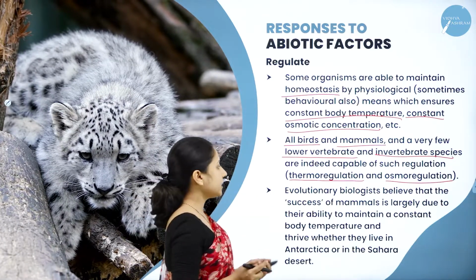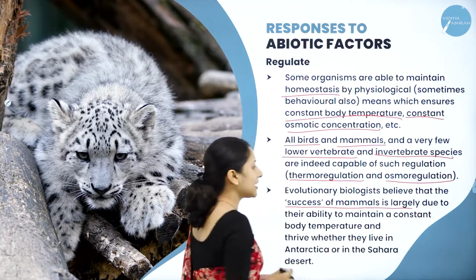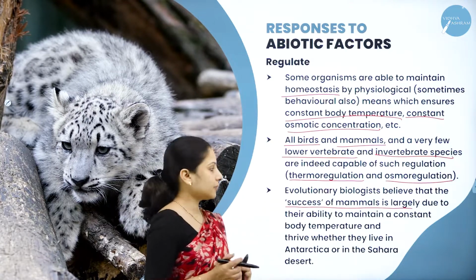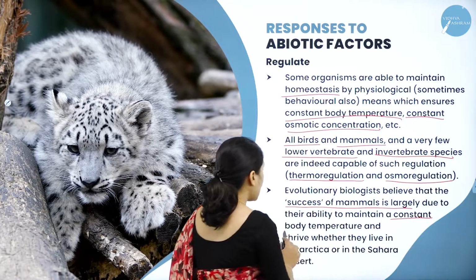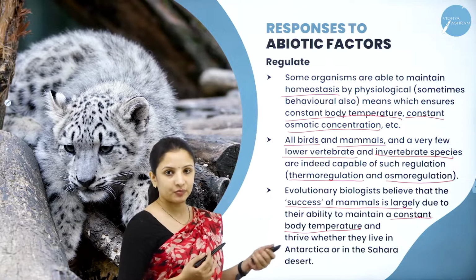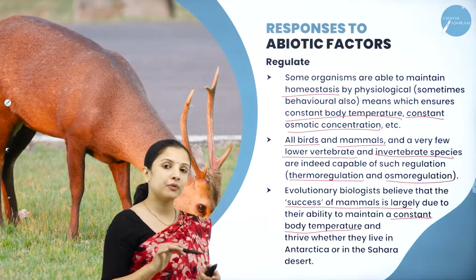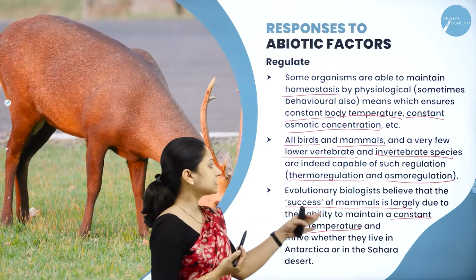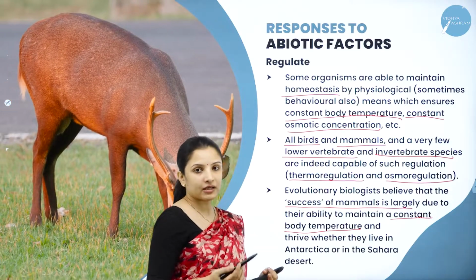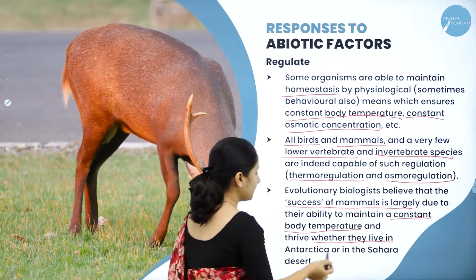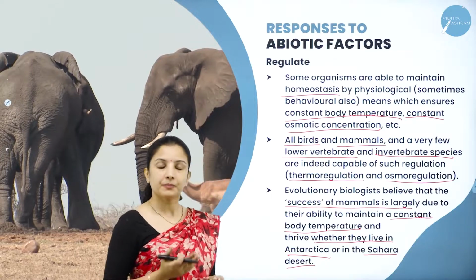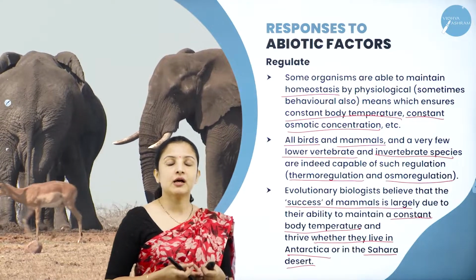Evolutionary biologists usually believe that the success of mammals is largely because of their ability to maintain a constant body temperature. So mammals are more capable of surviving when compared to other organisms. Scientists believe that mammals are capable of regulating their body temperature in such a way that they maintain a constant body temperature in spite of whatever the external temperature is. Even if they live in the Antarctica or in the Sahara Desert, the body temperature will not at all vary. So if we go to Antarctica, do you think our blood will freeze?